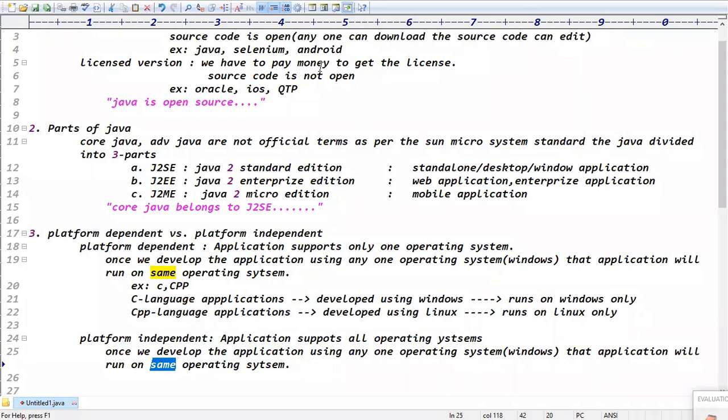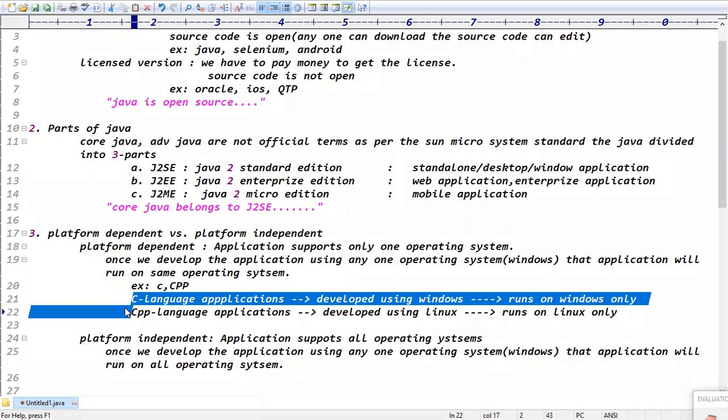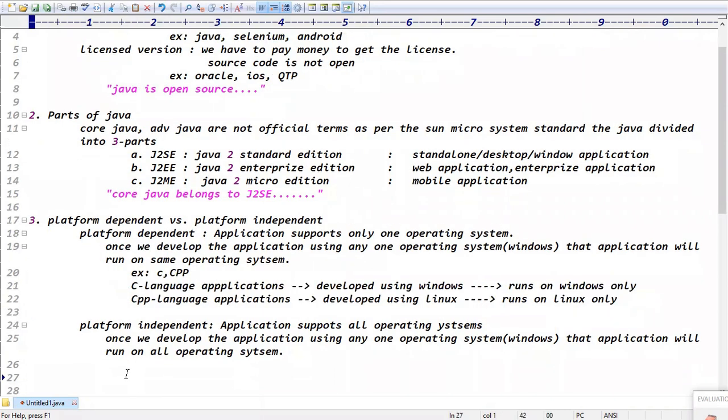Tell me. All operating systems, sir. That application runs on all operating systems, right? That is called what? Platform independent, right? Exactly. Guys, finally, if you take Java language applications developed using Windows.